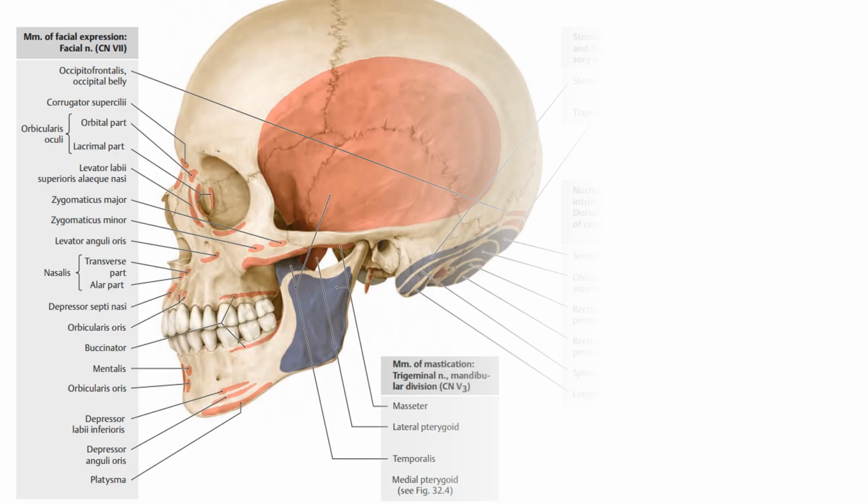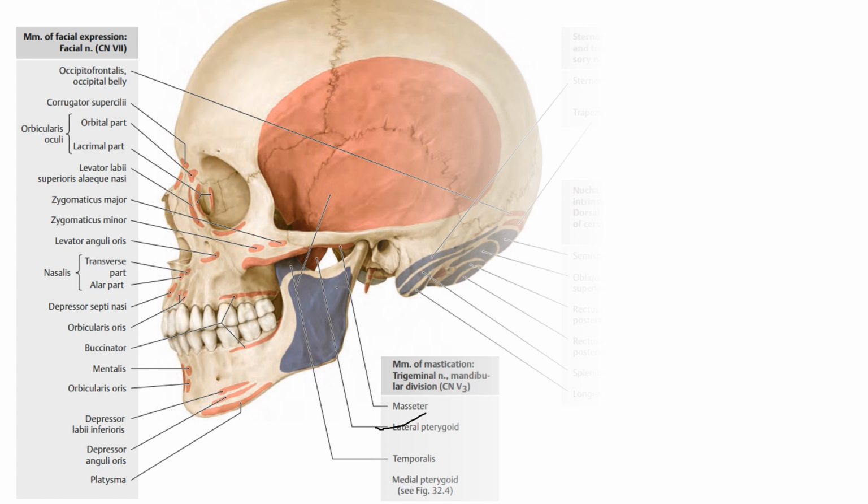Okay, this is the left lateral view of the skull, showing the attachment of all the muscles, including the muscles of mastication. So this is the masseter muscle originating from the zygomatic arch and inserting on the ramus of the mandible.